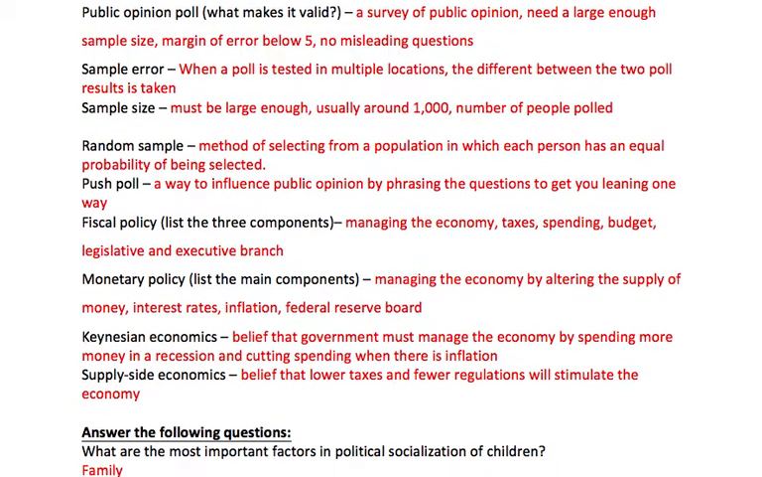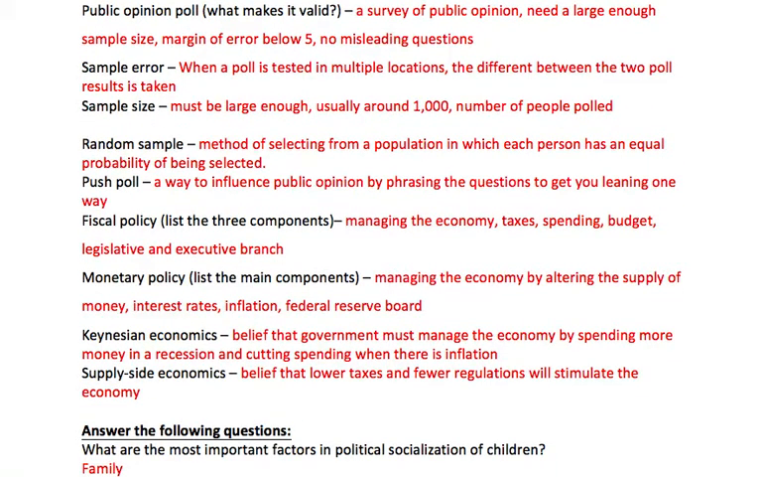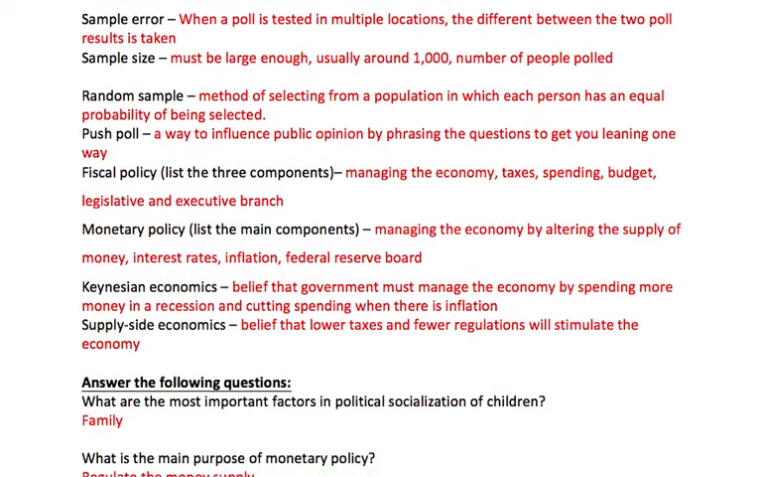They're looking at two types of economics here. Keynesian economics is your belief that government must manage the economy by spending more. So this is more of a liberal argument, and it's done in recessions, and then they also like to cut spending when there's inflation. And then there's supply side, which is more of a conservative policy: lower taxes, have less regulations. They hope to stimulate the economy that way.